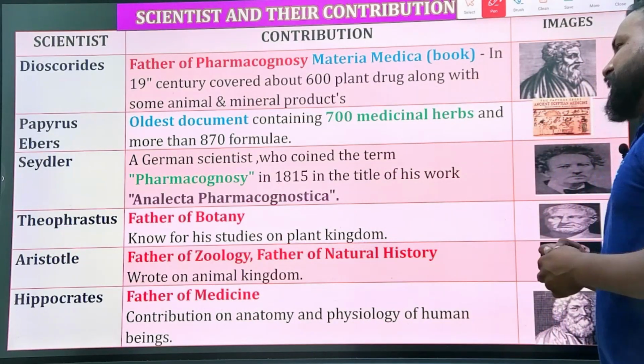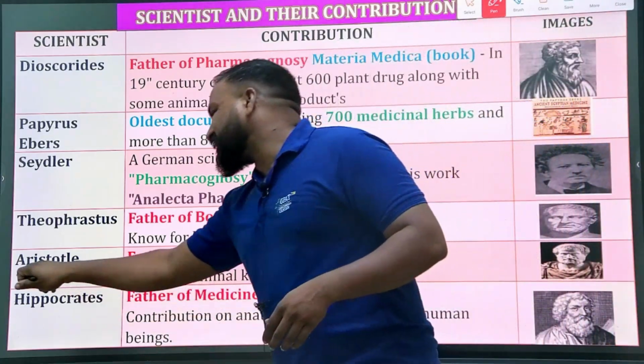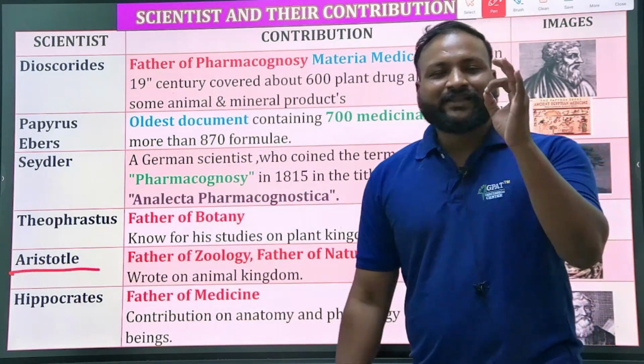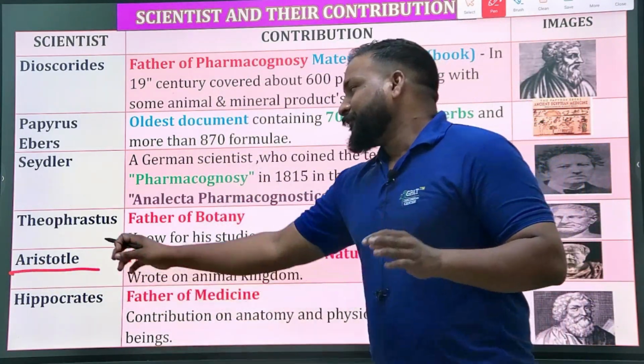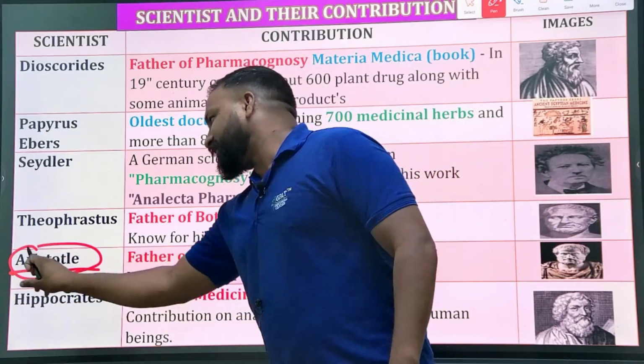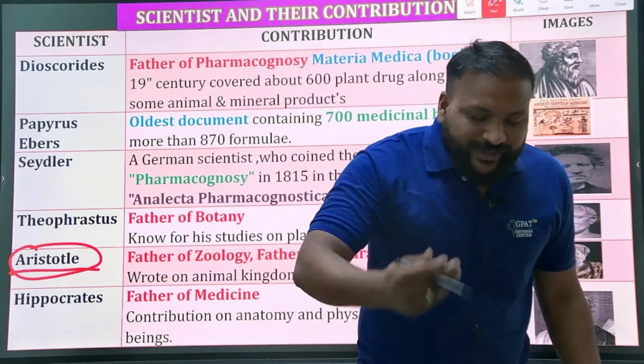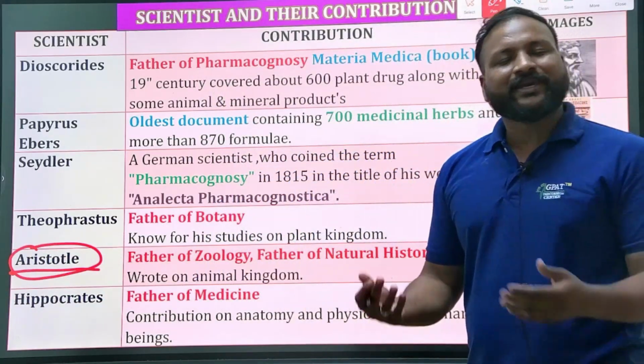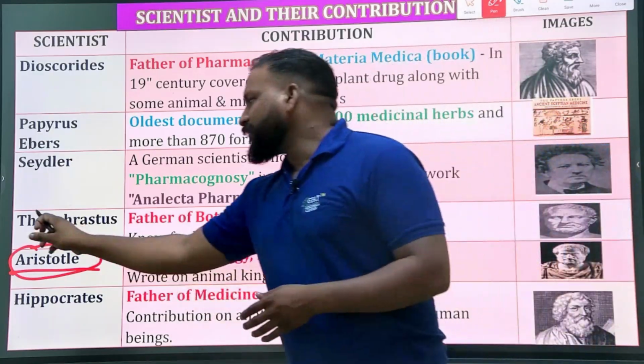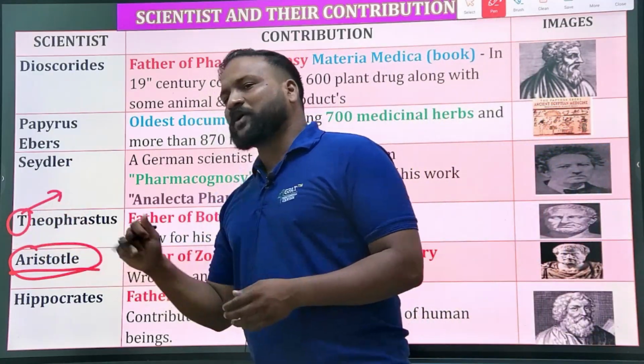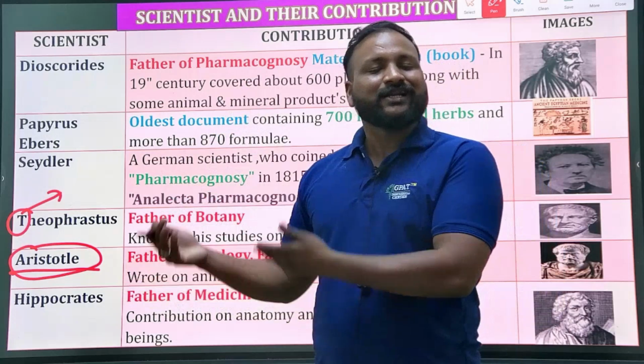The next important personality is Aristotle. See, that's the beauty within the word and within the alphabet. We need to create our own shortcuts, and thereby it will be easy. Here we have taken the first alphabet: T stands for tissue, because tissues are present in plants.